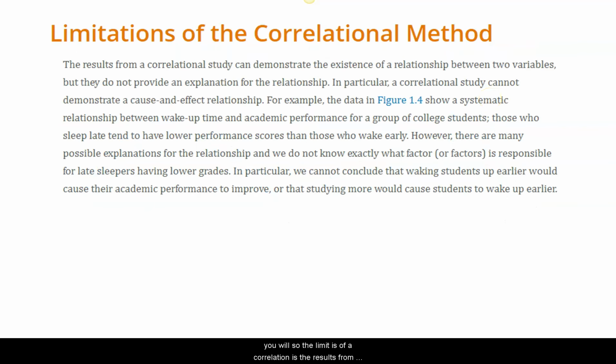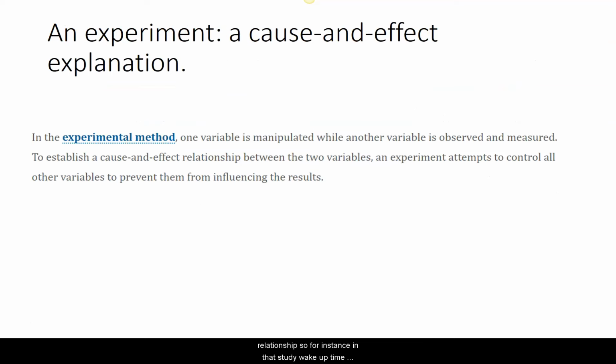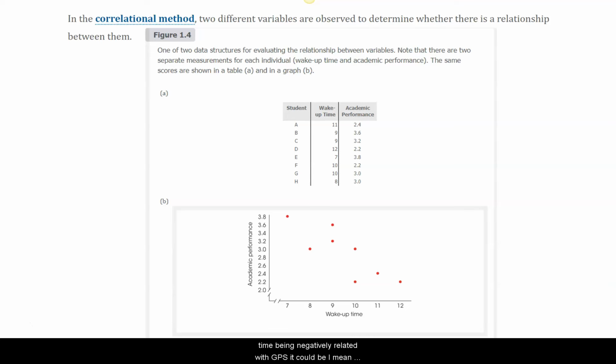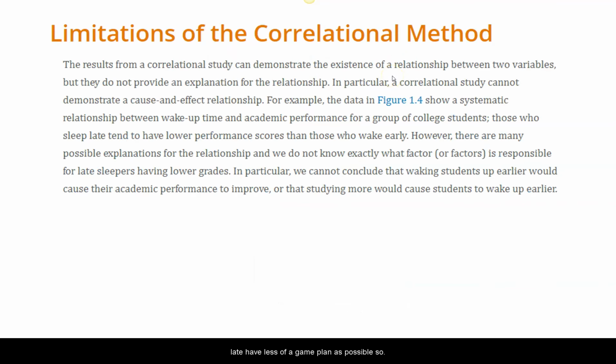So the limit of a correlation is that the results from a correlational study can demonstrate the relationship between two variables, but they don't provide an explanation for the relationship. So, for instance, in that wake-up time example, I'm at a loss to know what the reason for wake-up time being negatively related with GPA is. It's unlikely to be something physical, right? So it could speak to something like personal industriousness, that people that are really industrious tend to get up earlier and tackle their affairs, where people that tend to sleep in late have less of a game plan. That's possible.